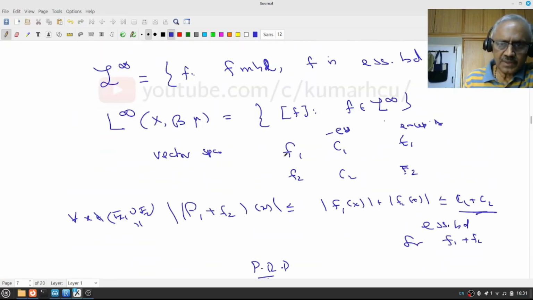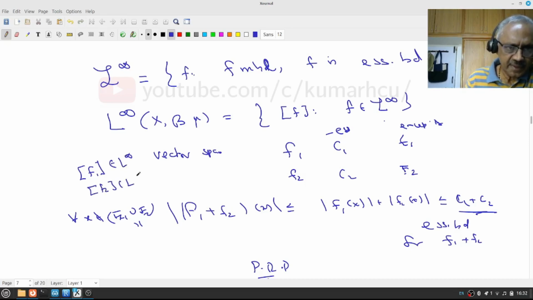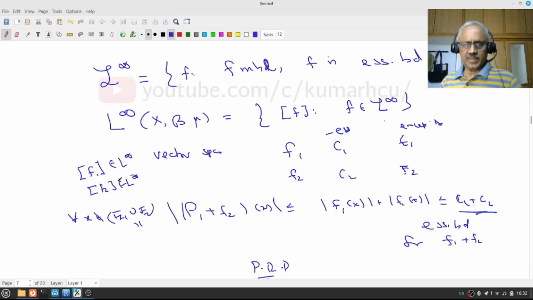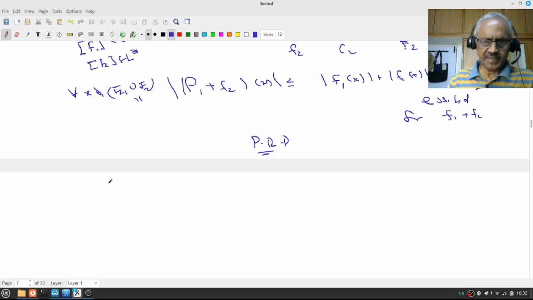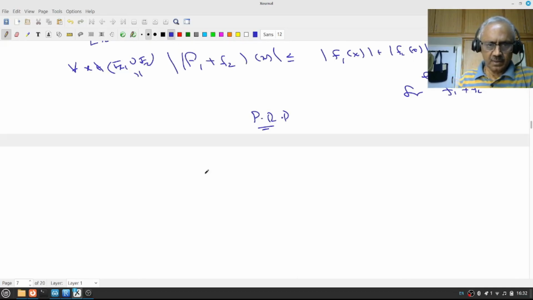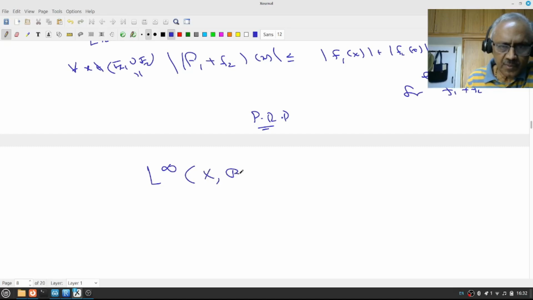Notice that when I say it is a vector space, I am starting with f1 in L infinity and f2 in L infinity, and as we saw earlier, it does not matter which representative I take. Now I want to define a norm on it. Remember, this again is an equivalence class, but as we have accepted, we will not write it.